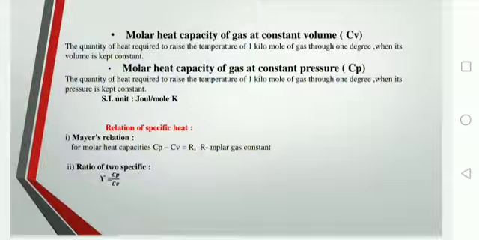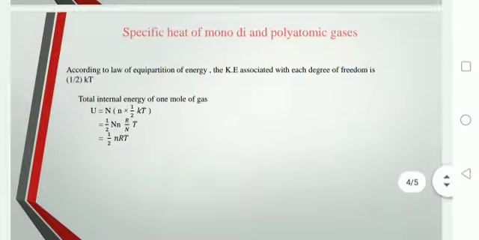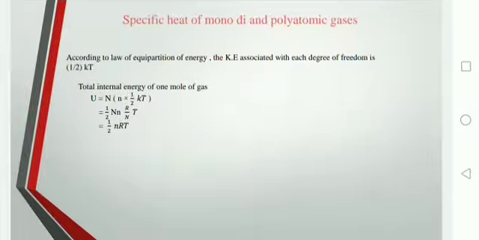Now we'll move towards next concepts. Specific heat of mono, di and polyatomic gases. Let's consider we have 1 mole of gas, and the gas contains the number of molecules. And yesterday we have seen, if we have to define the number of molecules, then we use the term Avogadro's number. So the gas contains the number of molecules equal to Avogadro's number.